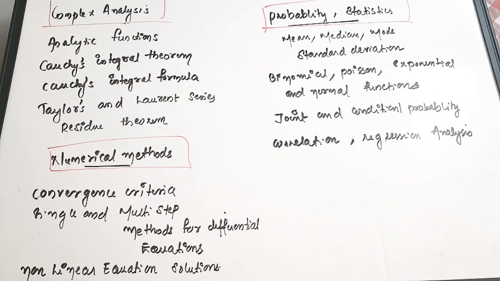Then standard deviation and variance are also important. Binomial, Poisson and normal functions. These are actually probability distribution functions. You have to study these. Then joint and conditional probability, correlation and regression analysis. So these are the most important chapters which you have to prepare in engineering mathematics.